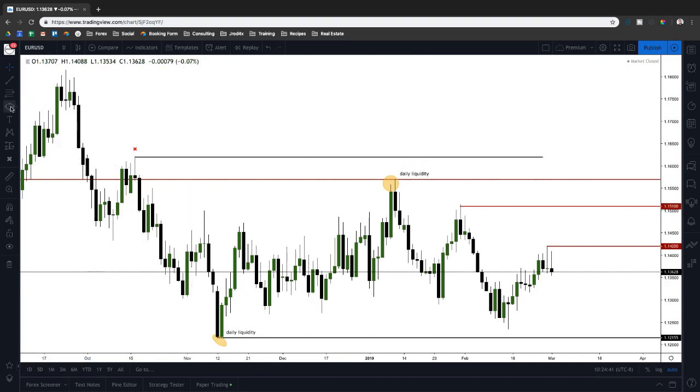But this market has still been respecting overall bearish market structure, right?